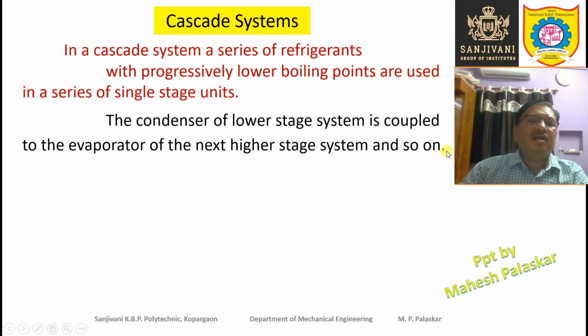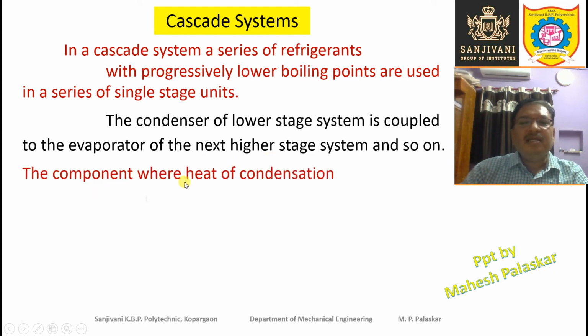So the condenser of the lower stage system will reject heat in the evaporator of the next higher stage system, because the temperature at which the heat is rejected by the condenser of the lower stage system will be much lower than the atmospheric temperature. So it cannot reject heat to the atmosphere. It has to reject heat in the evaporator of the next higher stage system, right?